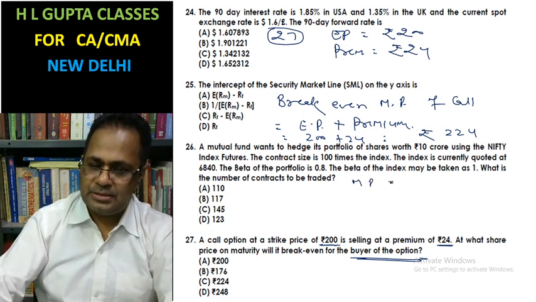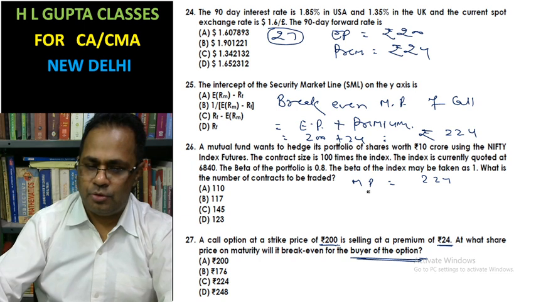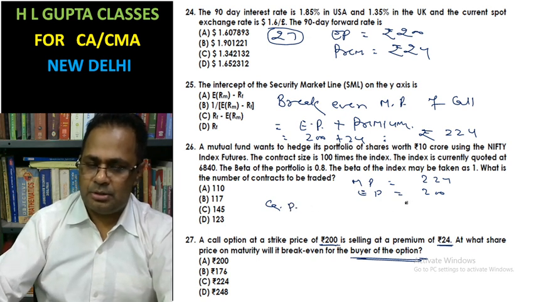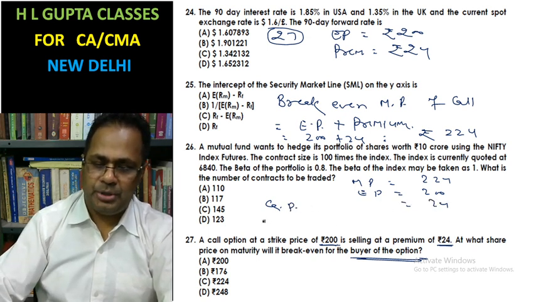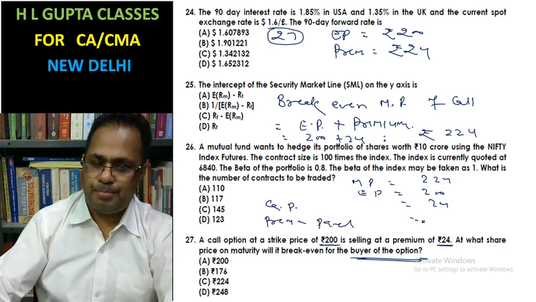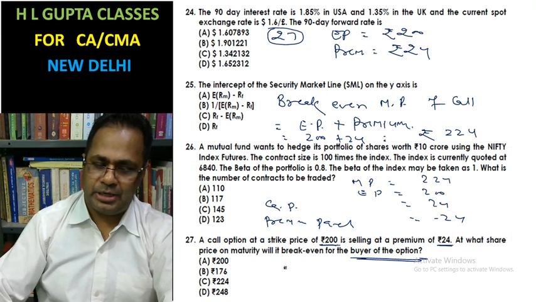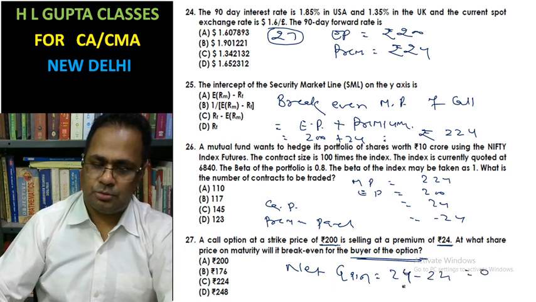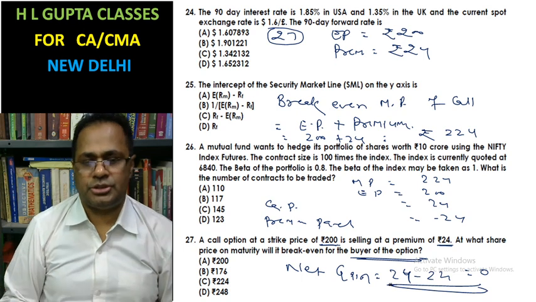Market price 224, exercise price 200, gross profit is 24, premium paid minus 24, net gain 24 minus 24, that is 0.